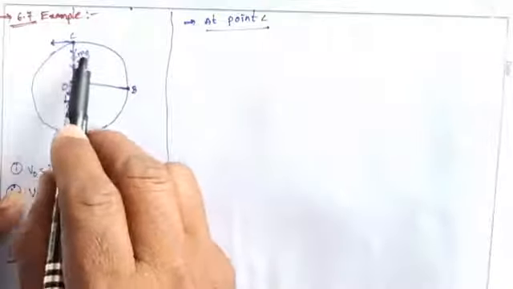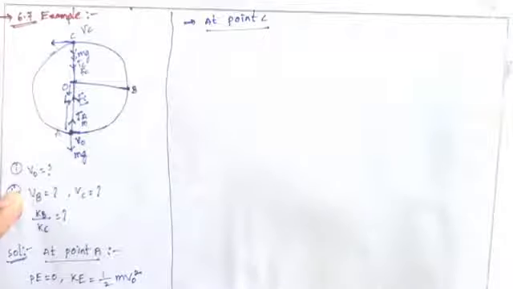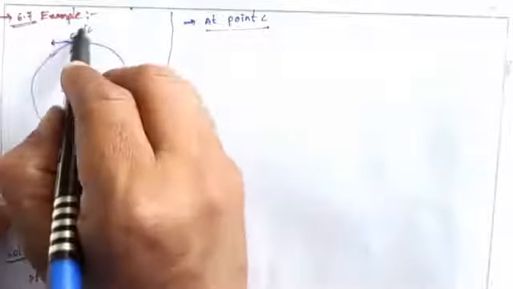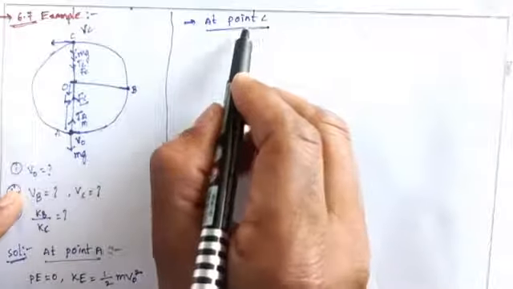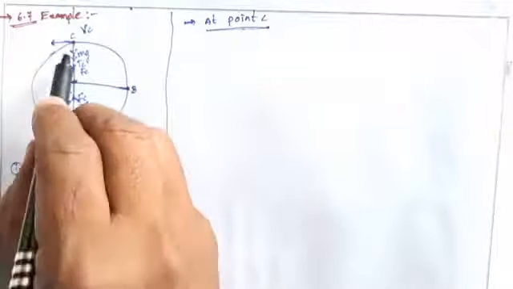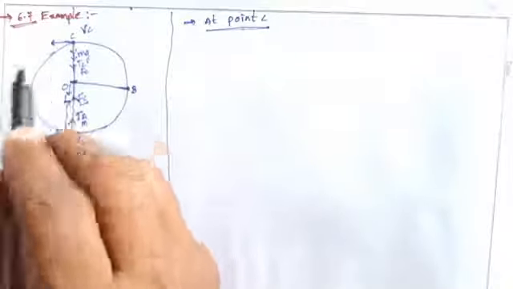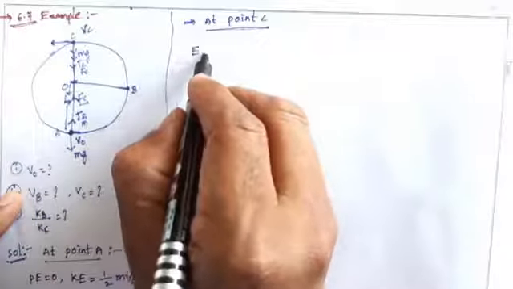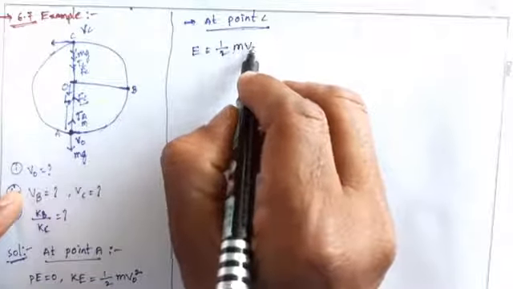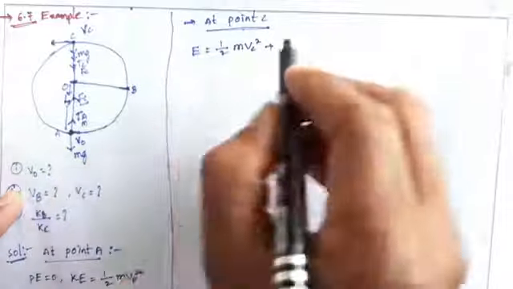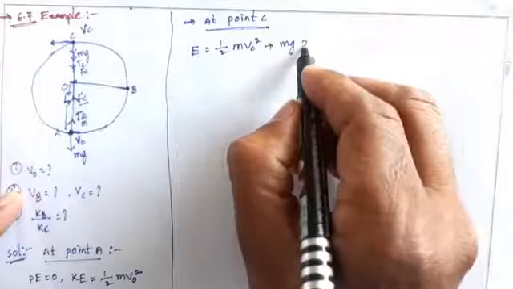The velocity is Vc, and it also consists of the potential energy, because of the height from the ground, point A to point C, L plus L. So the total energy at point C equals the kinetic energy, half m vc square, plus the gravitational potential energy, mg into L plus L.